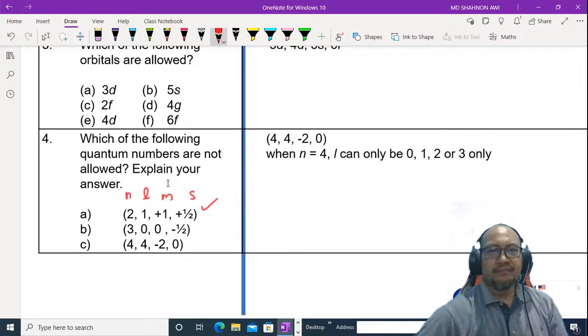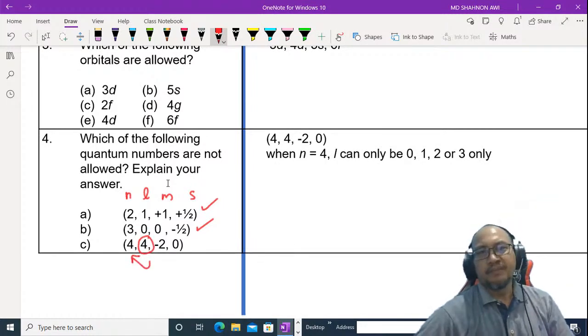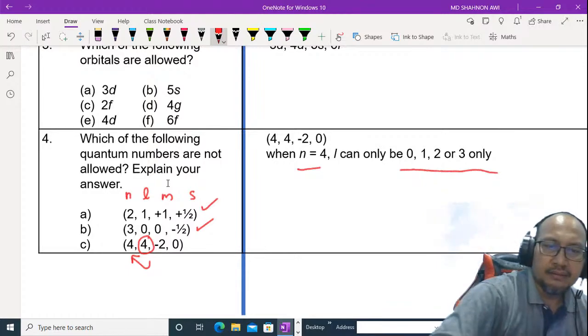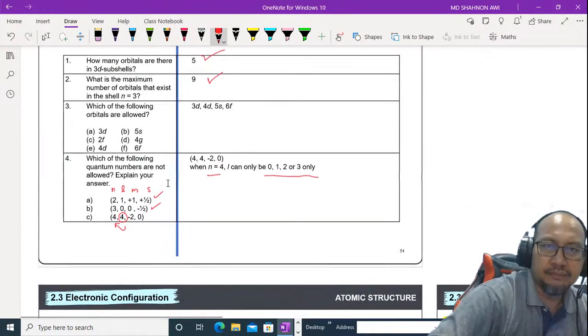So this is allowed. For B, n equal to 3, yes, this is allowed. l equal to 0 is also allowed because 0 is less than 3. 0 for the magnetic quantum number is also allowed, and s equal to -1/2. Not allowed is this one, because l is the same as n, 4 and 4. When n equal to 4, l can only be 0, 1, 2, and 3. This is the answer for this question.